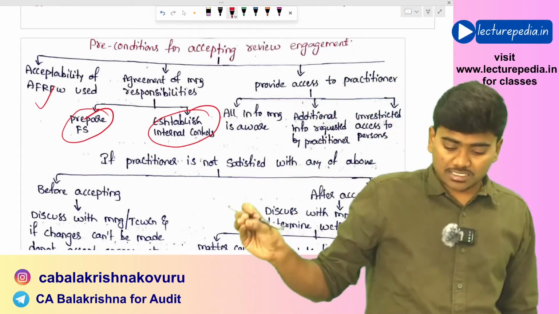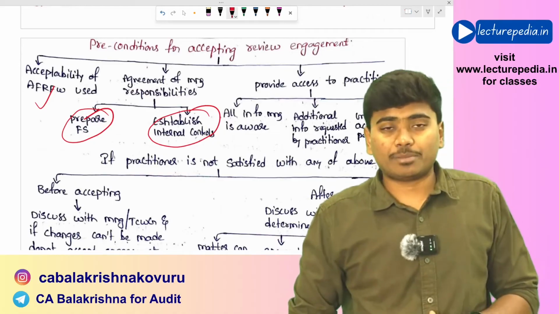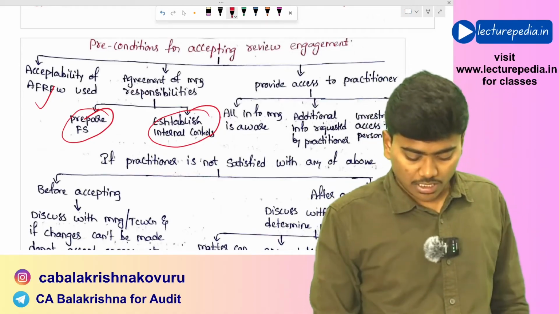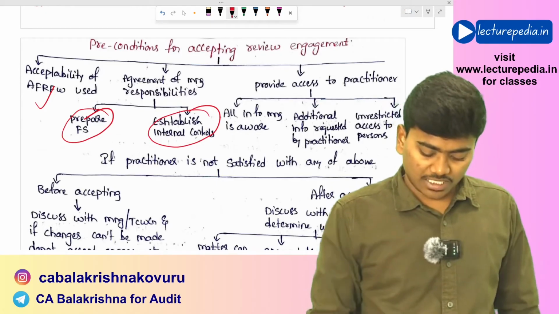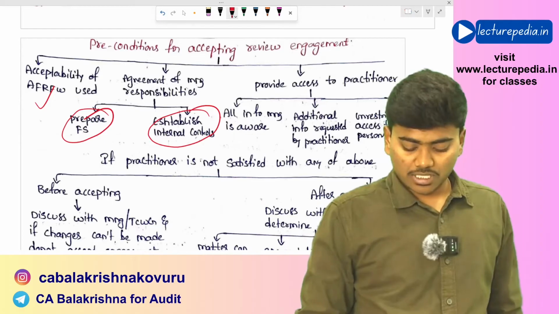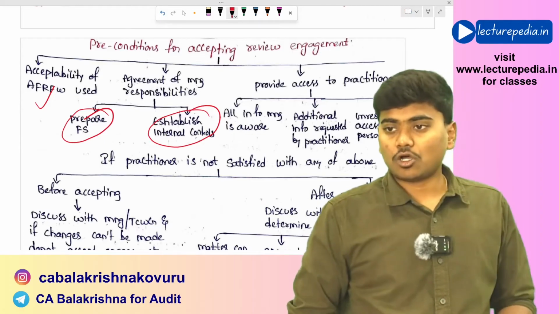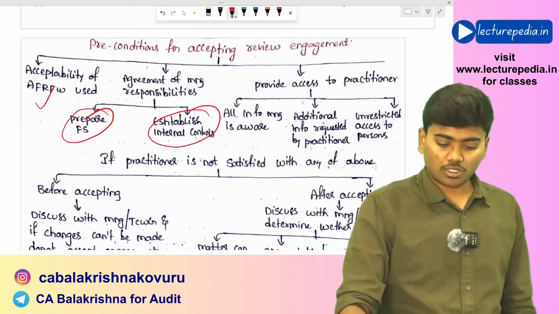Okay, all information that management is aware of, additional information required by the practitioner, and also unrestricted access to the persons within the organization must be given to the practitioner.